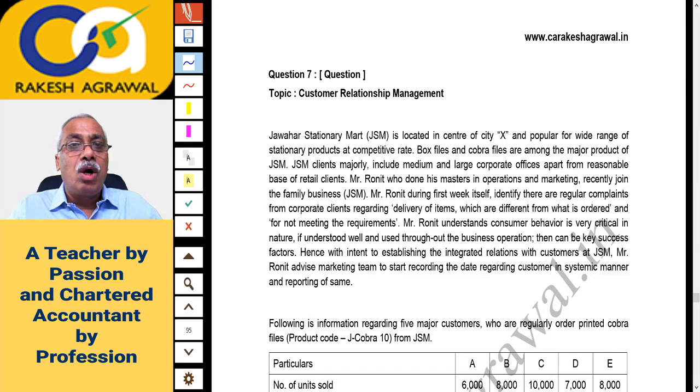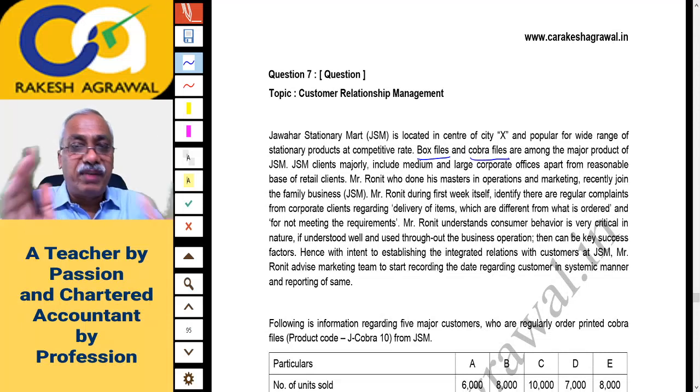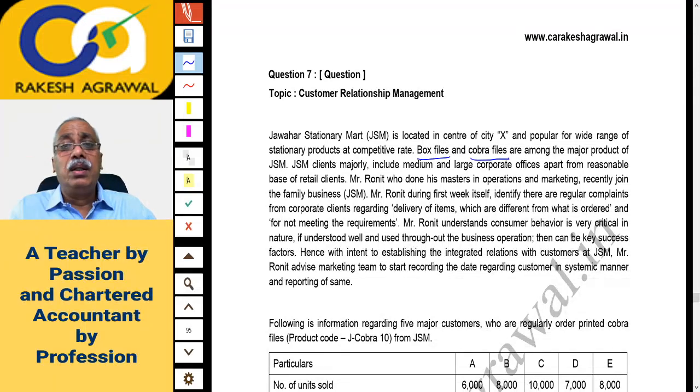Go to question 7 on customer relationship management, called CRM. Jawahar Stationery Mart, JSM, is located in the center of city X and is popular for a wide range of stationery products at competitive rates. Box files and Cobra files, you must have used them in the offices, right? Box file and the spring file is called Cobra files. Box files and Cobra files are among the major products of JSM. JSM clients majorly include medium and large corporate offices, apart from a reasonable base of retail clients.